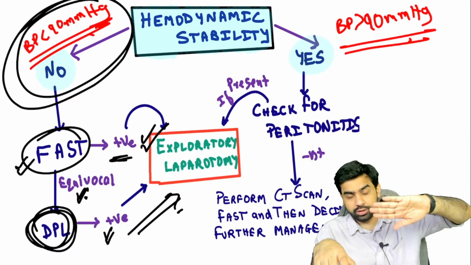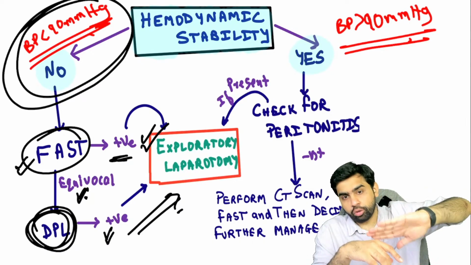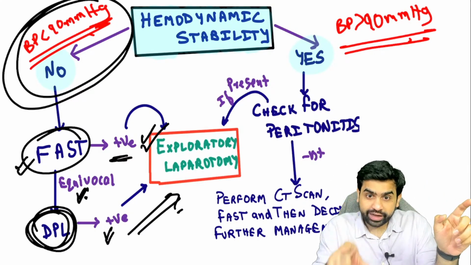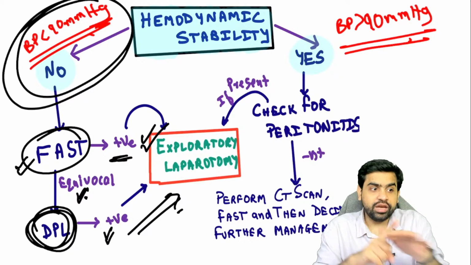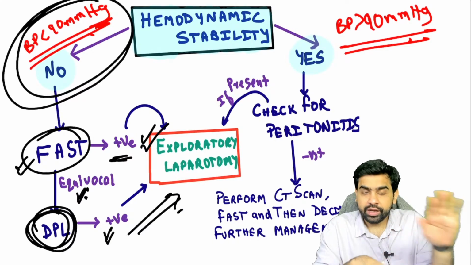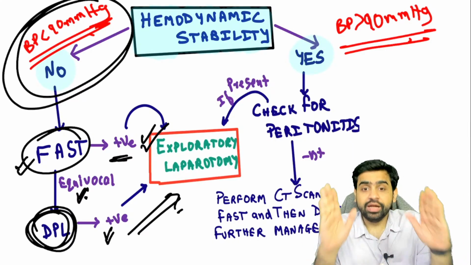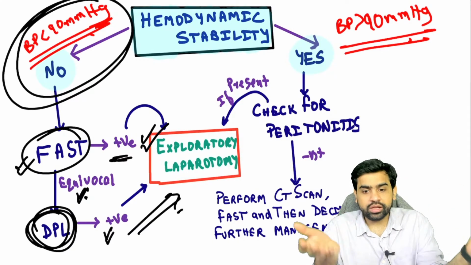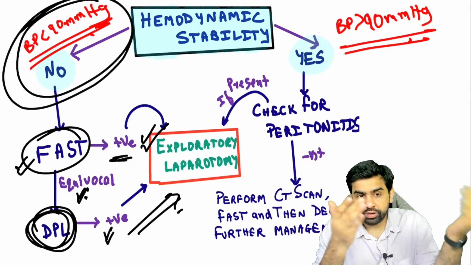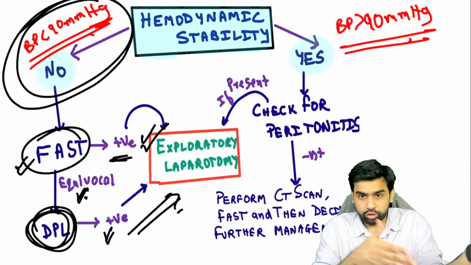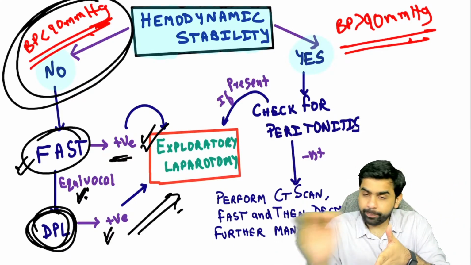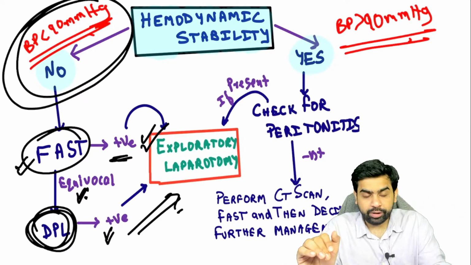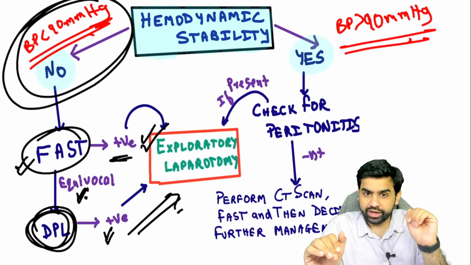So first thing, in patients with trauma, blunt, penetrating, whatever, look for peritonitis. They will never tell you peritonitis directly in the question. What they're going to give you is rigidity and guarding. If peritonitis is not present, then you look for hemodynamic stability. If the patient is not hemodynamically stable, meaning the systolic blood pressure is less than 90 millimeters of mercury, then you perform the FAST. If the FAST is positive, go straight ahead with exploratory laparotomy, no other investigation needed. If the FAST is equivocal, you perform a diagnostic peritoneal lavage. If that is positive, you go ahead with an exploratory laparotomy.